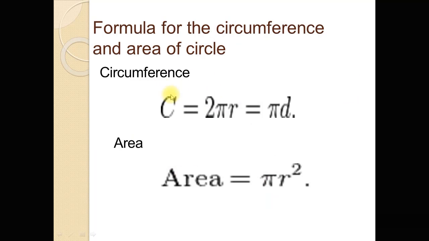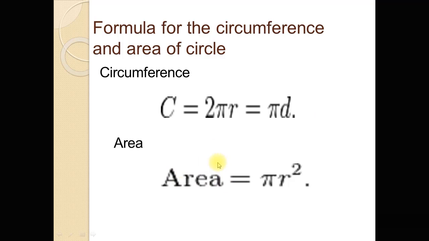So the circumference of the circle is given by the formula 2 pi r, where pi is a constant value and r is the radius of the circle, and we know that 2r is equal to the diameter of the circle. So the circumference formula can be written as pi multiplied by d. The circumference of the circle is equal to 2 pi r, and this can be written as pi d because 2r is equal to d. Diameter is twice the radius.